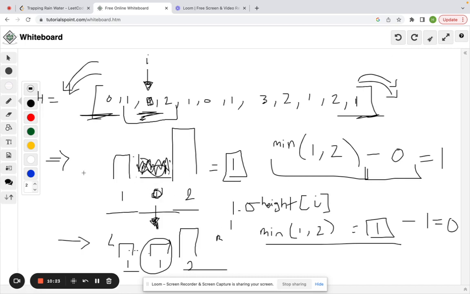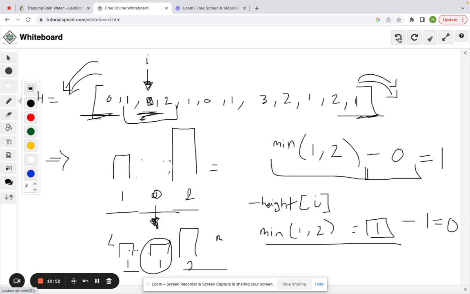So I hope you understand the case between this and this. And now hopefully you understand exactly why we minus height at i. Because even though when you calculate the minimum boundary, you have the potential, keyword potential, to store that amount of water in there, you still need to make sure that the elevated height is not too high, where even if you store that water, it's going to overflow out. All right, cool. Hopefully that makes sense.